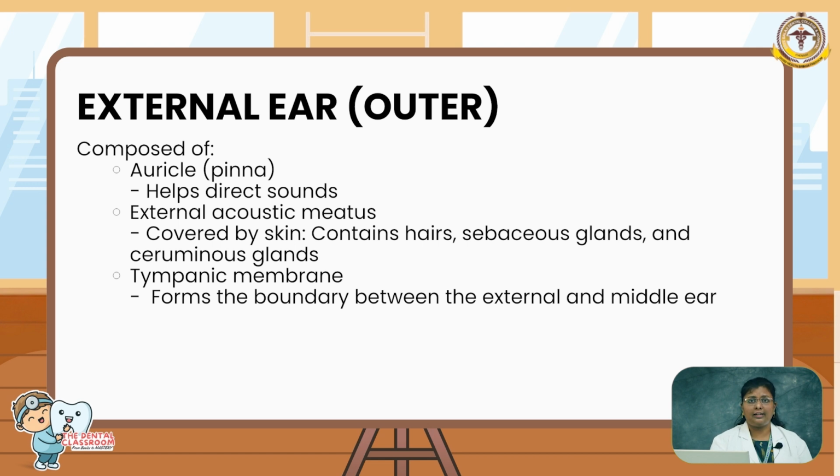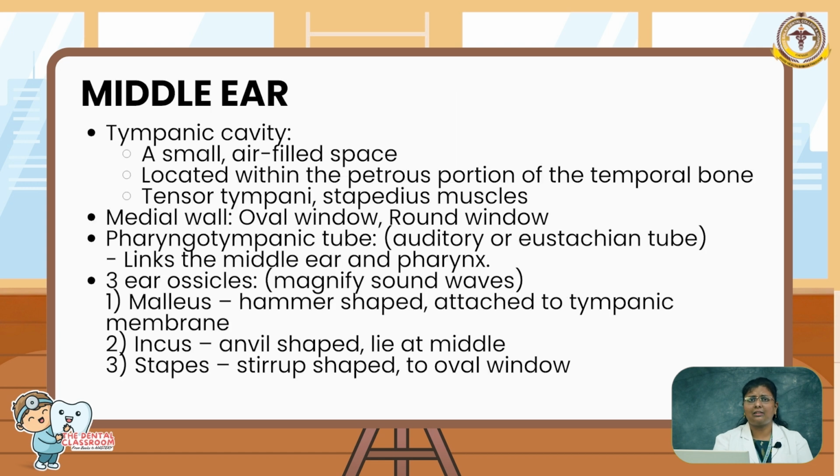The external auditory canal is covered with skin, the external skin which extends up to the canal. It has hair cells and ceruminous glands. The ceruminous glands secrete wax which helps in protecting the tympanic membrane from external damage. Whenever the tympanic membrane vibrates, it passes that vibration to the inner ear, and that is via the middle ear. The middle ear has 3 structures.